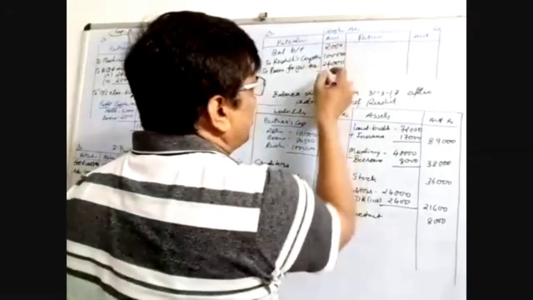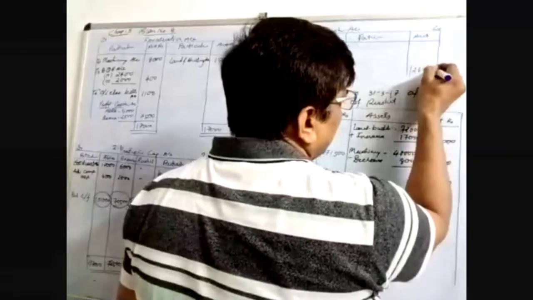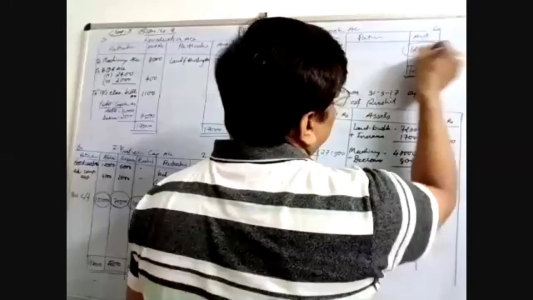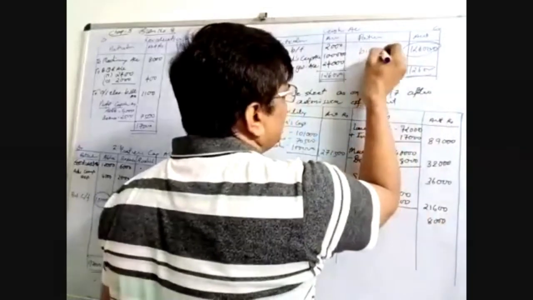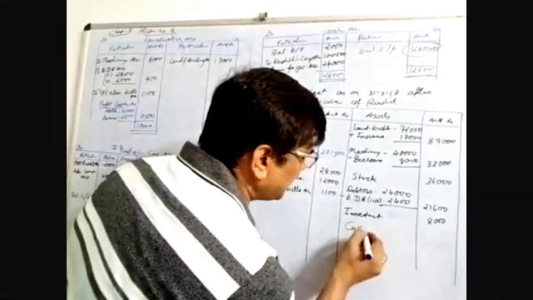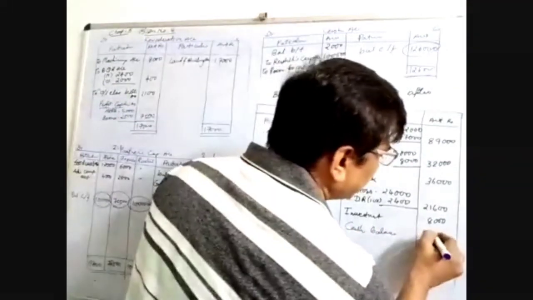Now close the cash account. The total is 1,26,000. Carry forward to the next side. We don't have any amount here, so the same amount we have to carry forward. That is called balance carry forward, and you write it down as cash balance, 1,26,000.